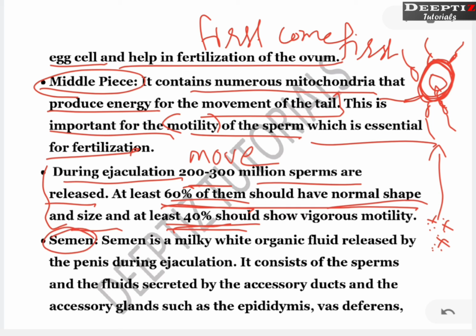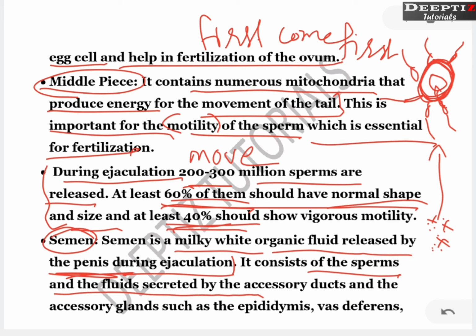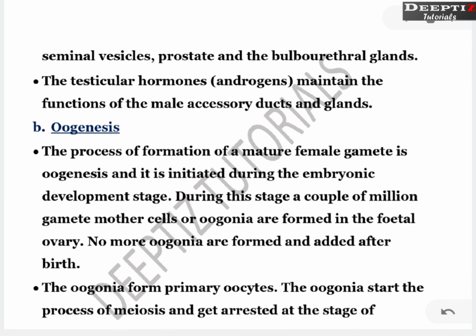Now semen, we have already told what semen is, right? It is a milky white organic fluid released by the penis during ejaculation. It consists of sperm and the fluid secreted by all the accessory ducts and accessory glands. These structures we have studied, right? Ducts are also producing some mild secretion. We have not studied in detail what is produced by accessory ducts, but just understand there are some mild secretions which are also produced by the epididymis, vas deferens, as well as the glands such as the seminal vesicle, prostate gland and bulbourethral glands. These were the three accessory glands, right?